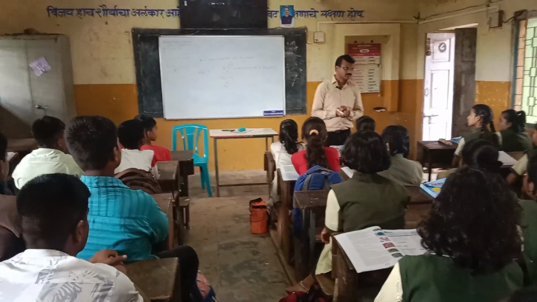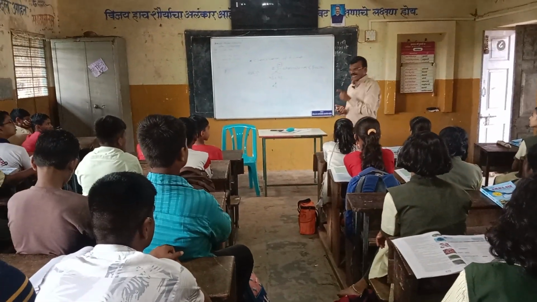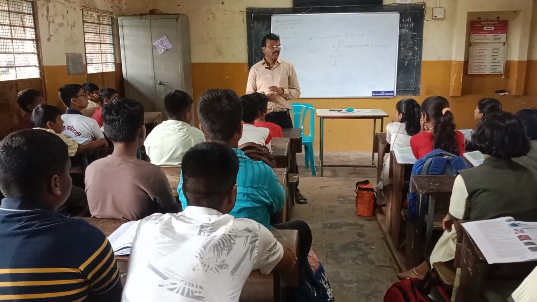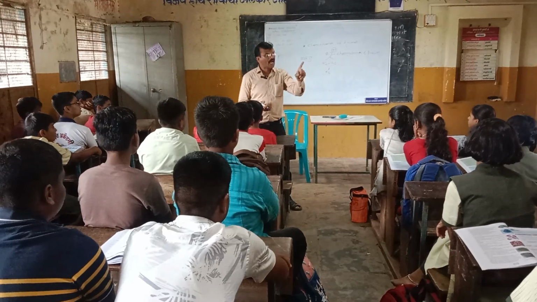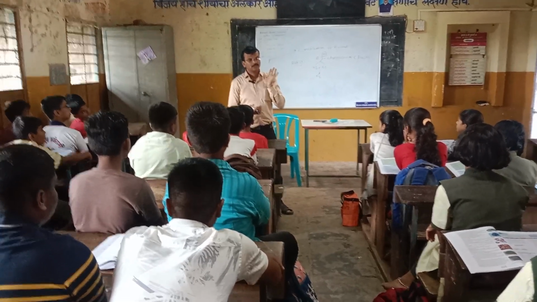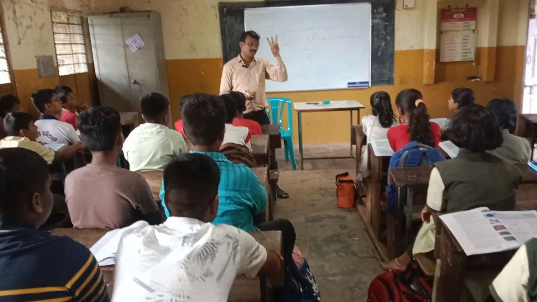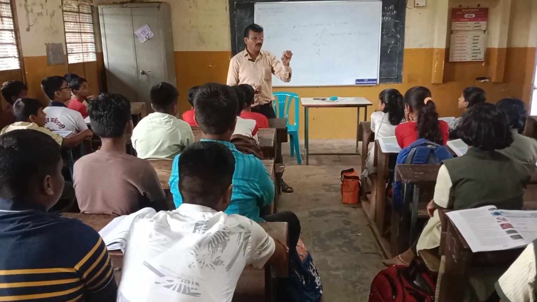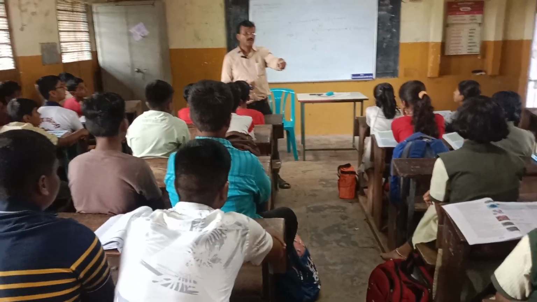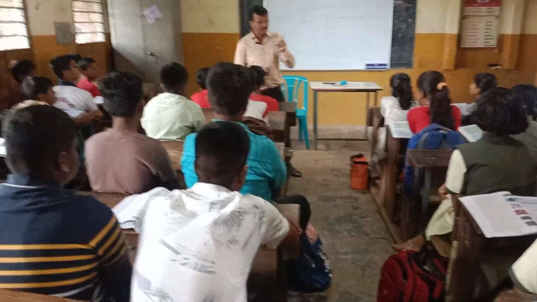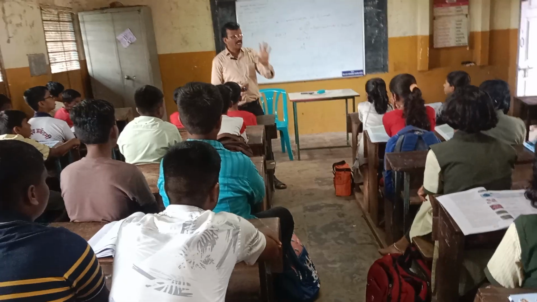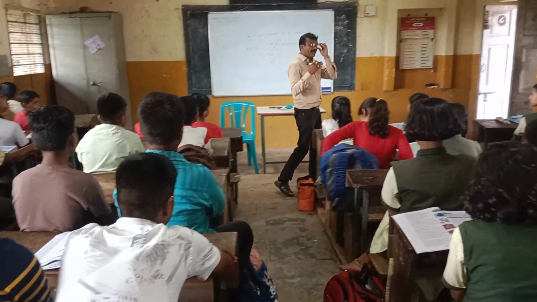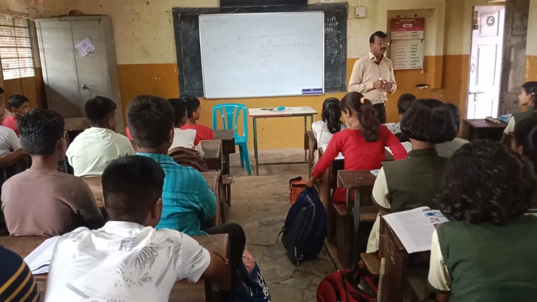Number 2, you must drink about 2.5 liters of water. I always drink 3 liters of water daily. I think you are drinking only half a liter of water. This is your bottle. At least you must drink 2 liters of water. Why? It will give minerals to your body.